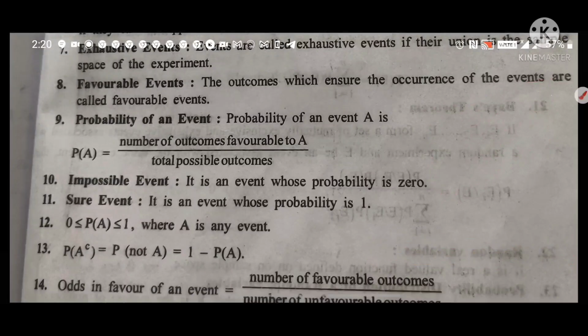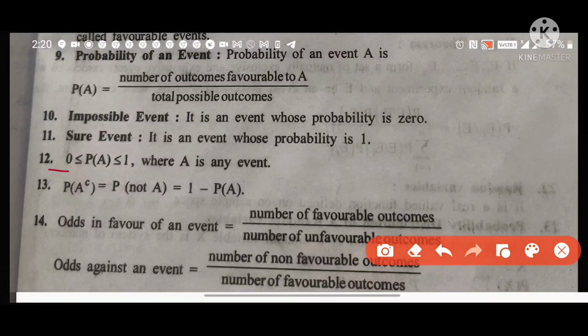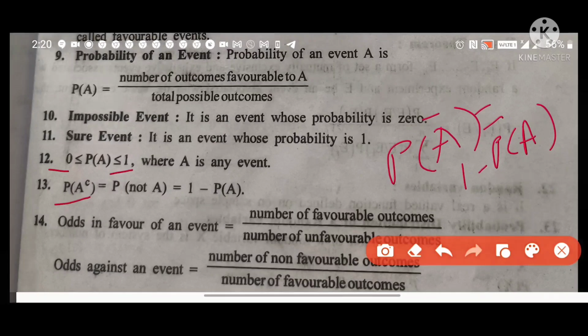Then range of probabilities lies between 0 and 1. Minimum probability is 0 and maximum probability is equal to 1. Next, probability of A complement, or probability of not A, is equal to 1 minus probability of A. This is very important.